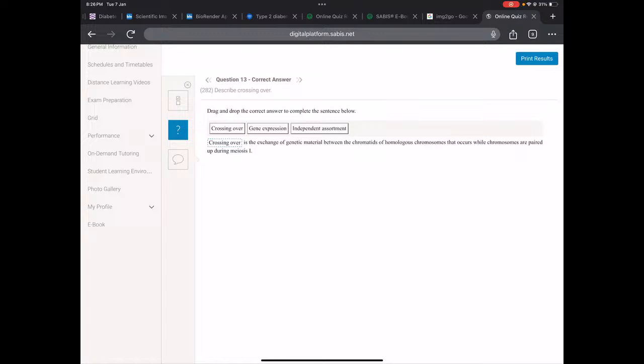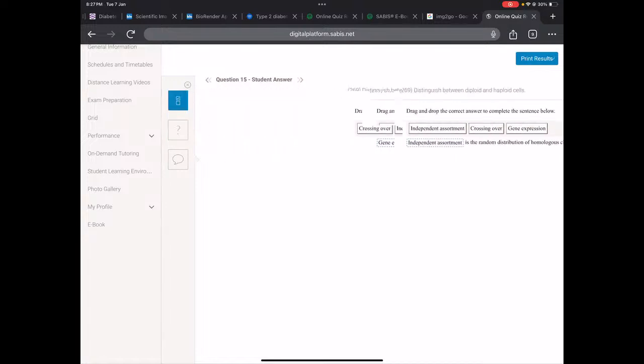Okay, crossing over. Whenever you see exchange of genetic material, it's going to be crossing over, and they're telling you it occurs in meiosis 1, specifically it occurs in prophase 1. And always remember, crossing over and independent assortment cause genetic variation. Here, independent assortment, when you see the word independent, it's random. They're not depending on each other. It's not because of this happens. It's completely random. When something is completely random, it's independent. So this is a way for you guys to memorize them.